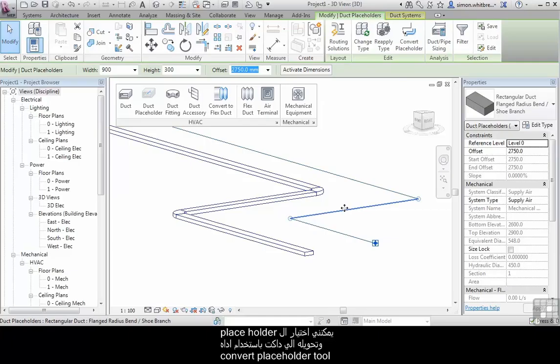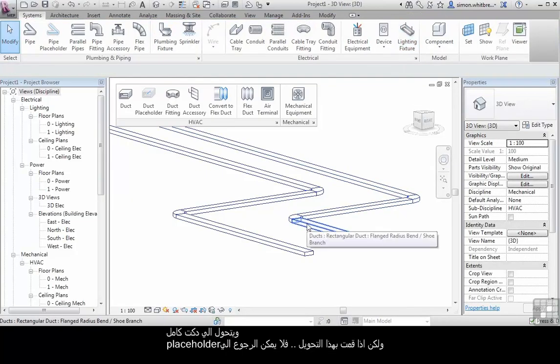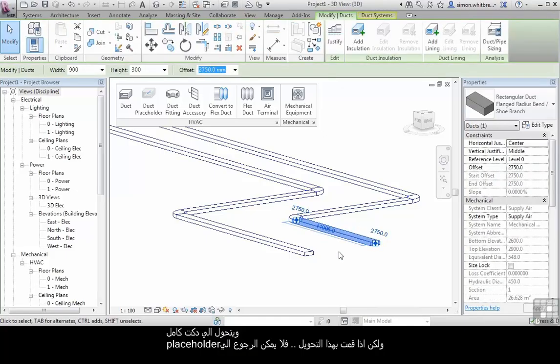I can select the placeholder duct run and convert this placeholder using the Convert Placeholder tool to a full double-line duct. Once this process is done, however, you can't revert back to placeholder. I'll undo that last command